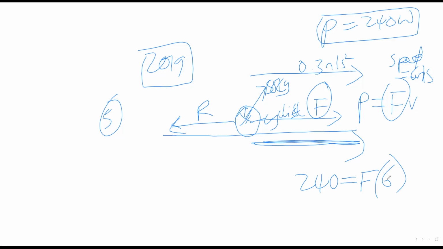So for us to find this force, we divide both sides by 6. So force is equal to 240 divided by 6, which gives us 40 newtons. That is this force here. So that is 40 newtons.